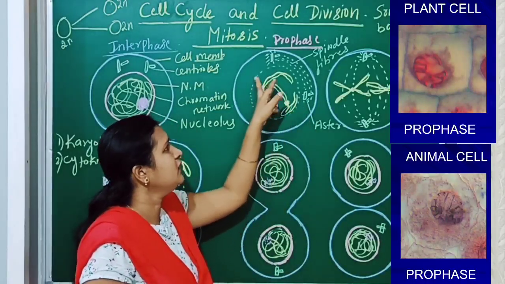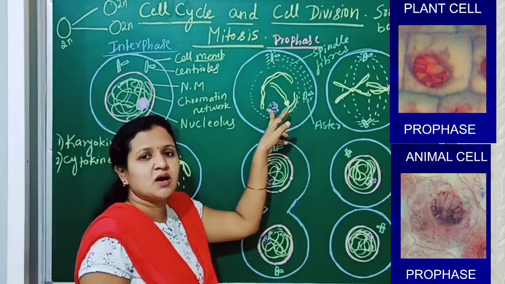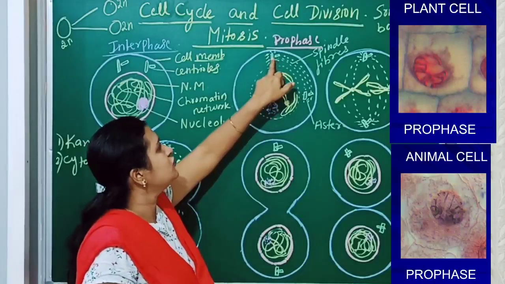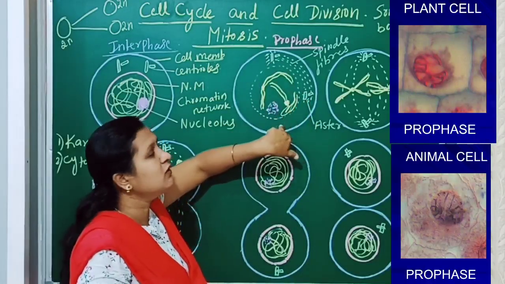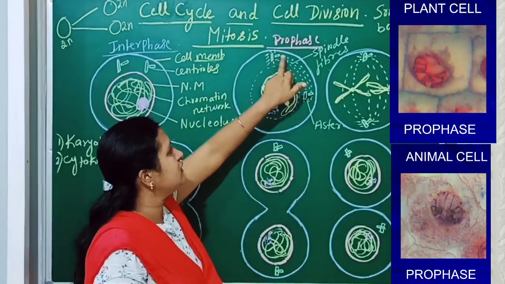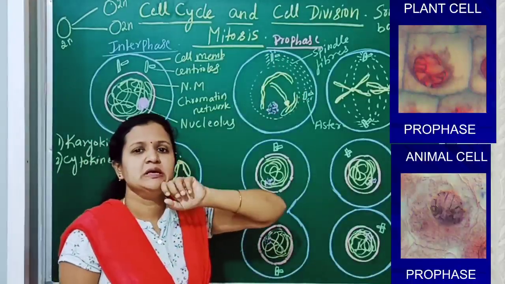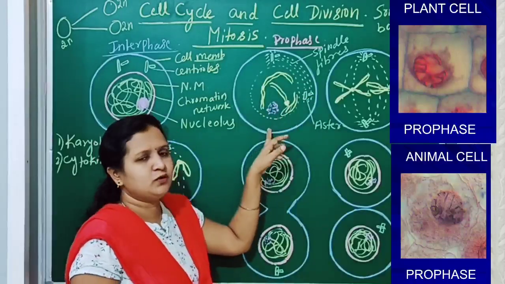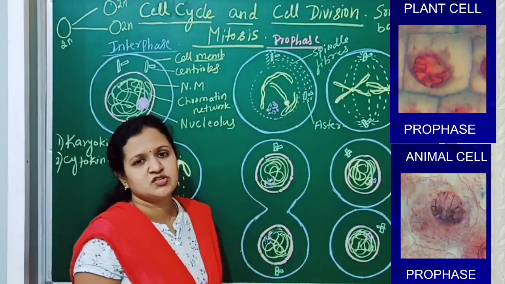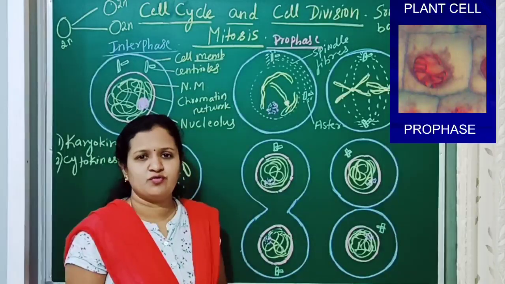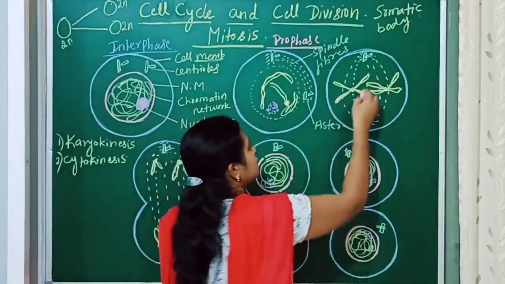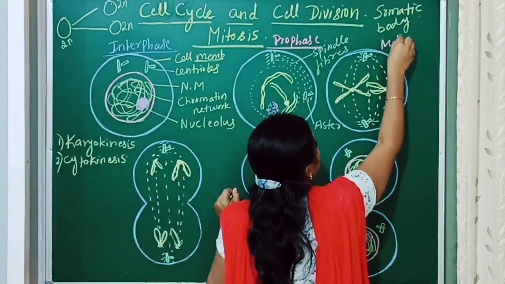The nuclear membrane and the nucleolus start disappearing, and in the cytoplasm the centrioles move from one end to the other, and aster and spindle fiber formation will start and be completed at the end of the prophase. These are the changes which occur in the prophase. After the prophase, the next stage is the metaphase.